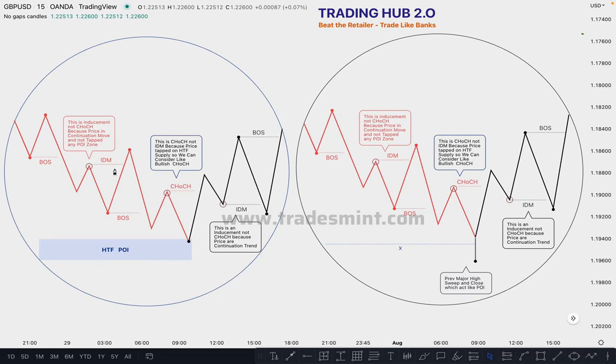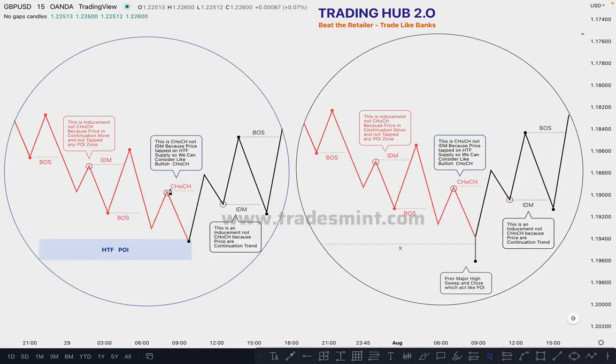When the market takes out the inducement, the market confirms the lower low in a bearish market, and this is not chalk because the market did not tap any demand zone right now. Price must tap on the demand zone, then we can consider it a change of character. If the market creates bearish lower lows, then this is not change of character, this is your inducement. The same thing happens here: the market ignores the inducement and pushes downside, then again pushes upside, a little pullback to the upside, and again pushes downside.